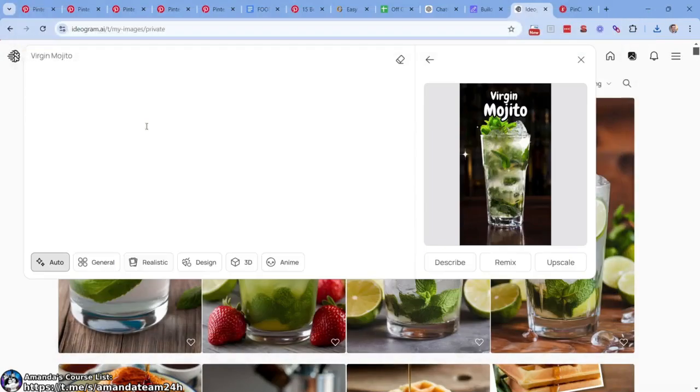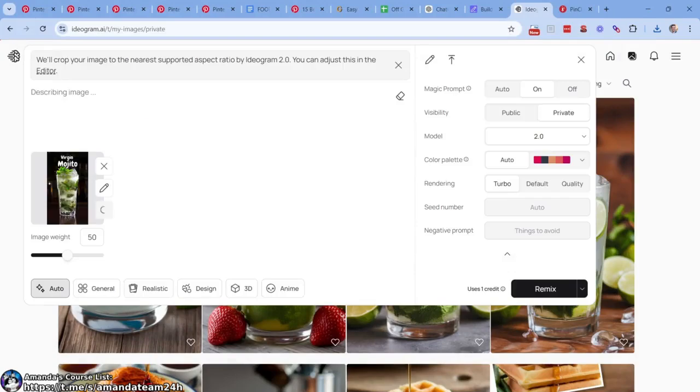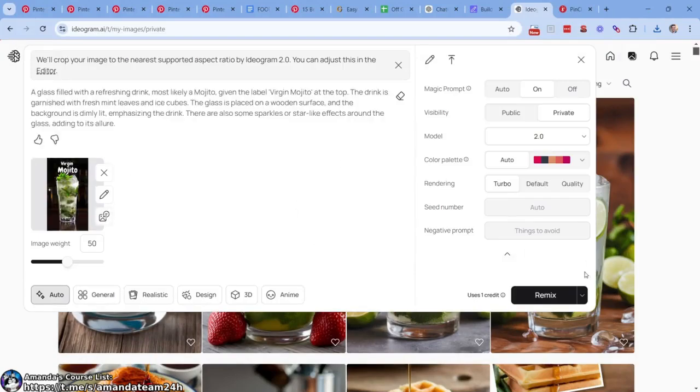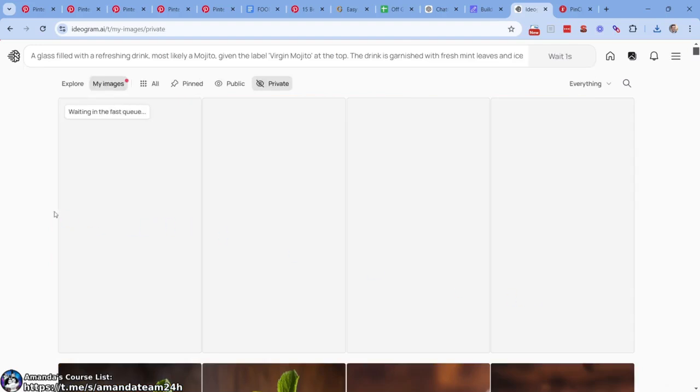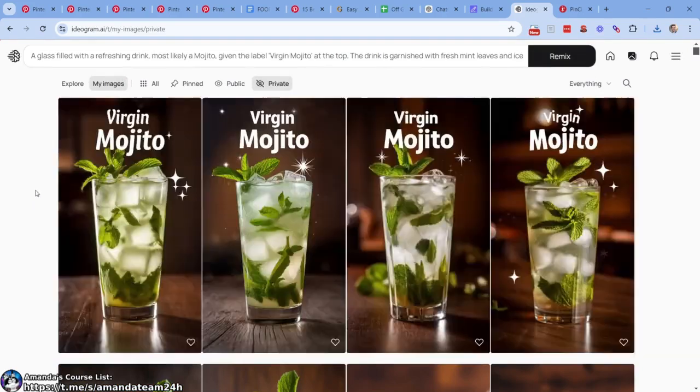All right, so let's grab this one. Let's remix it. Let's just try it off the bat. See if we can get it somewhat unique. So it looks not like the original one. Ooh, I like the sparkles. Those look excellent. I'm very, very happy with that. All right, cool.